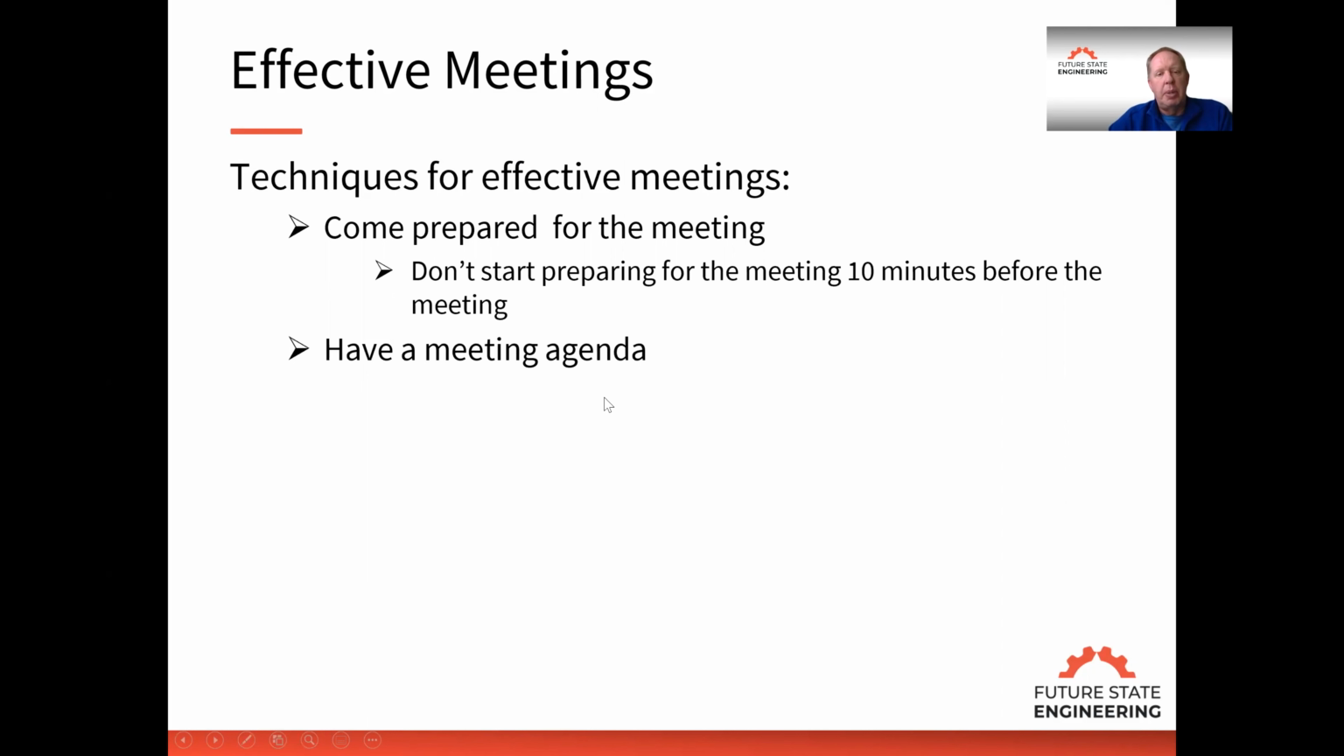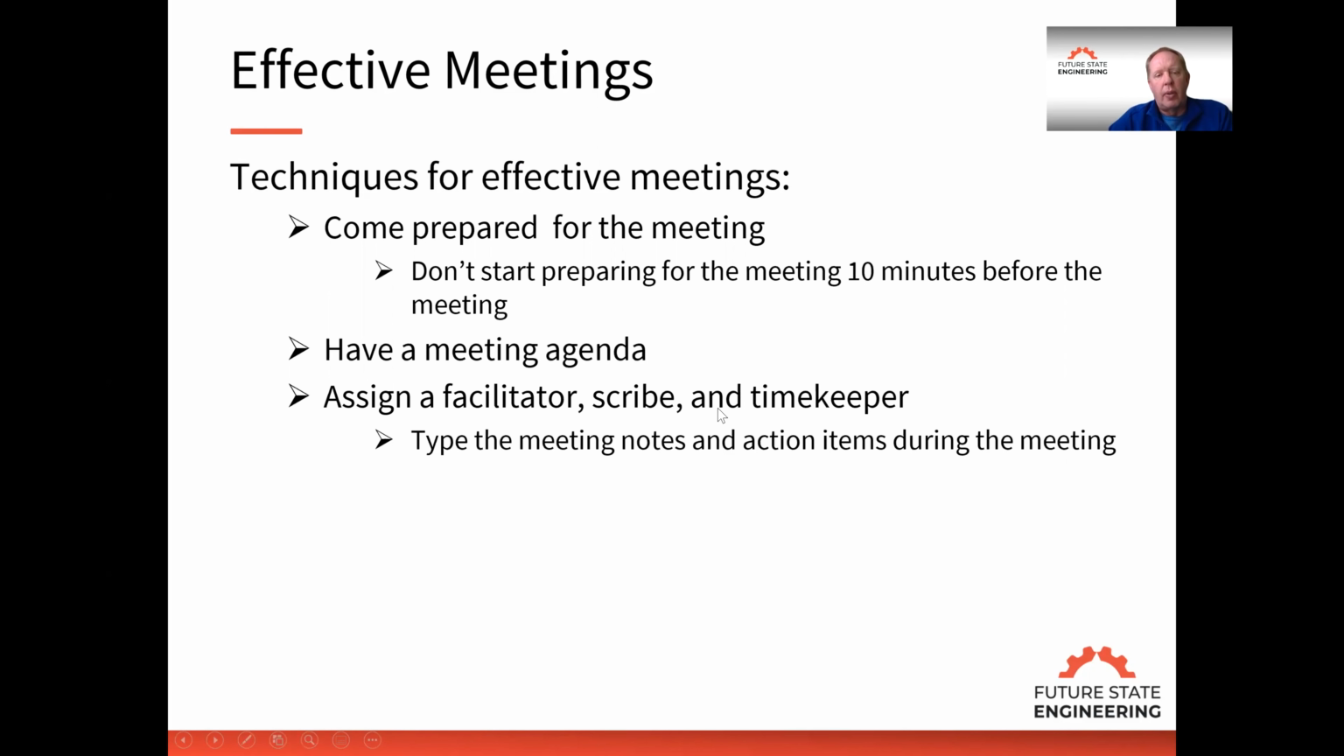Second, always have a meeting agenda. So we can't have an effective meeting without an agenda. Also, assign somebody that's going to facilitate the meeting, somebody that's going to be the scribe, and somebody that's going to be the timekeeper to keep the meeting on schedule. And so for the scribe, I always like to take the meeting notes in the meeting and assign action items during the meeting. So at the end of the meeting, the minutes can be distributed and you're not spending time after the meeting to do the minutes.